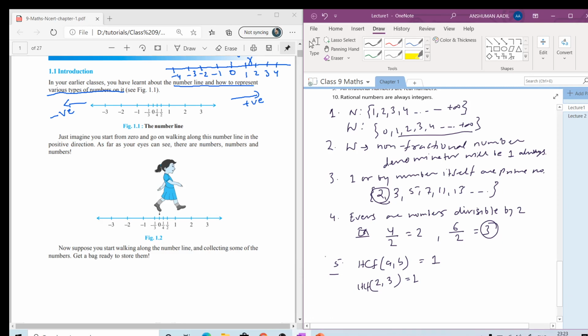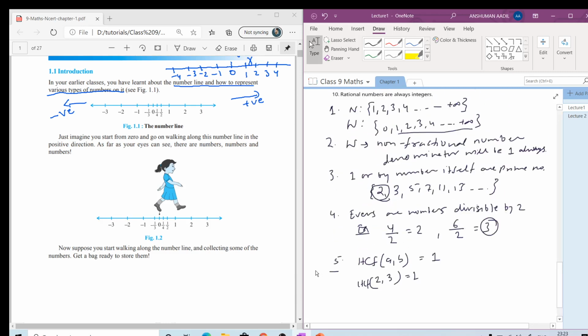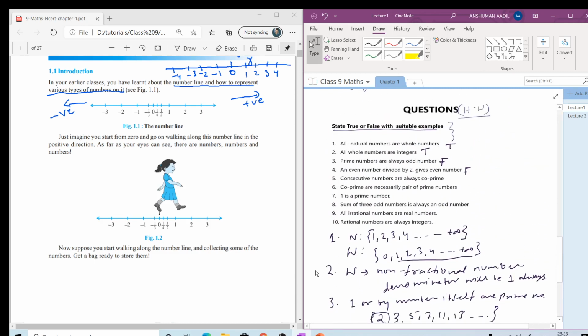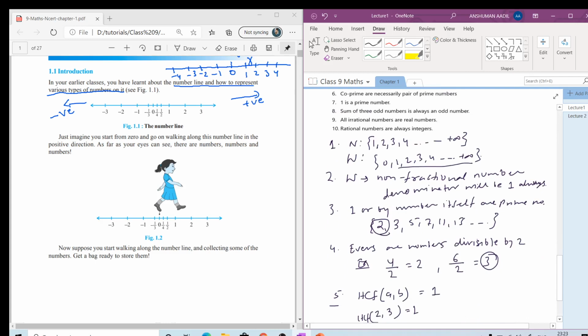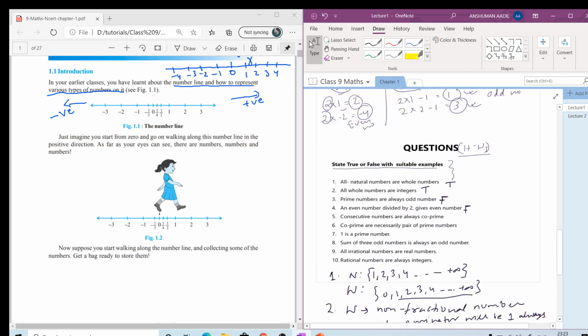The next question is: co-prime numbers are necessarily a pair of prime numbers. It's not necessary that they will be a pair of prime numbers, so this statement will be false. You can take 4 and 5 also.